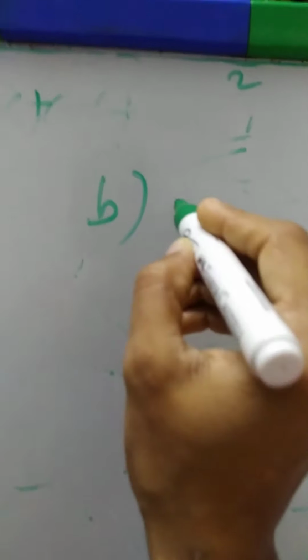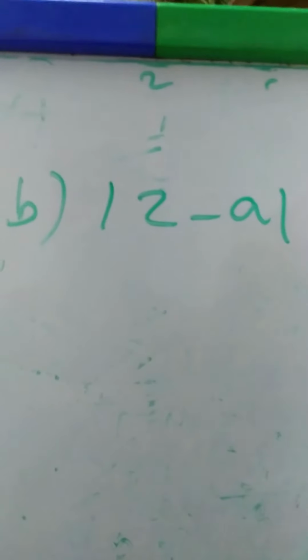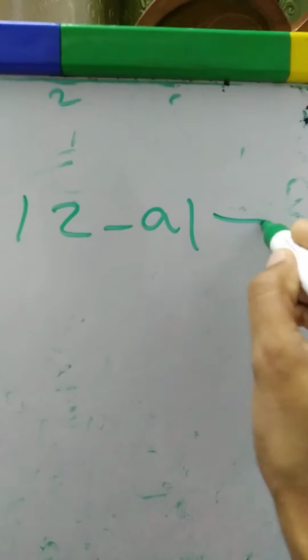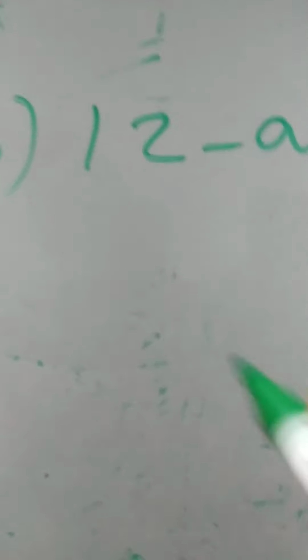Now we are moving to our B part. Please go through our B part. What is our B part? B part is if modulus of z minus a is greater than R. I already introduced the idea of the set of all z such that mod z minus a is equal to R, less than R, and greater than R.